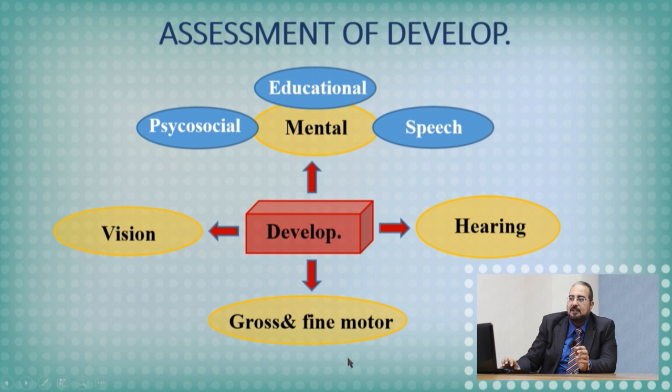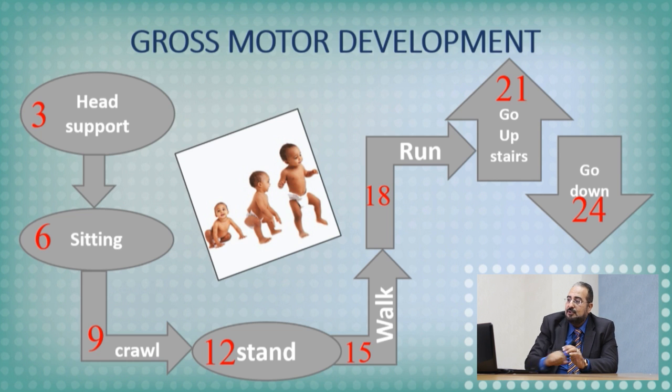The first one we are going to check is the gross and fine motor development. This is the motor development. Then the mental development, including educational, speech, and psychosocial. And we have to check the vision and the hearing. If we checked all these items, all these domains, I can say to you, this is a normal development or this is an abnormal development. So I have to go first for the gross motor development.